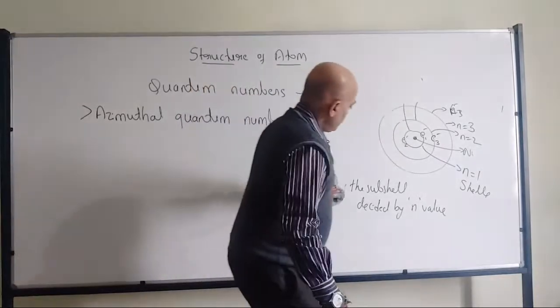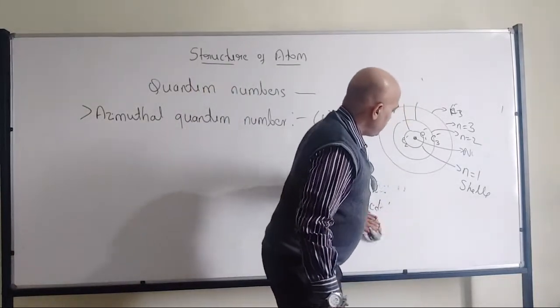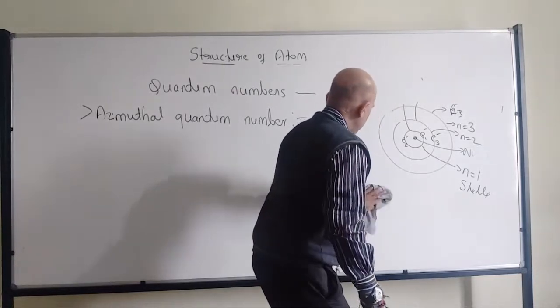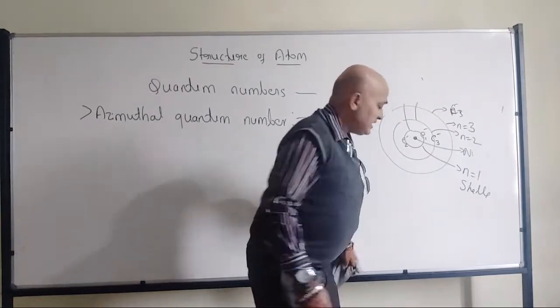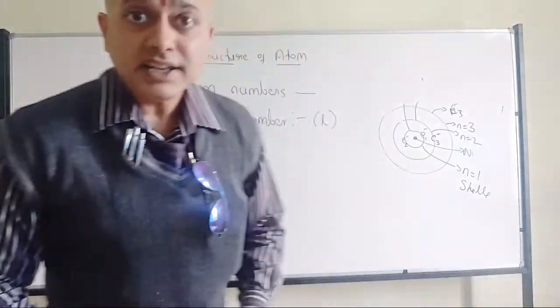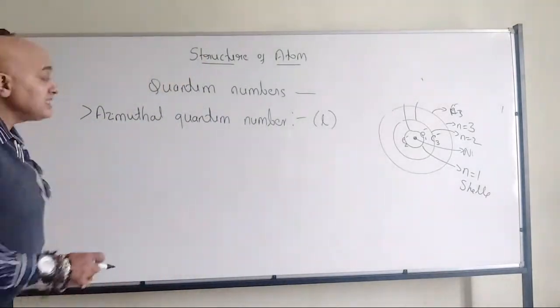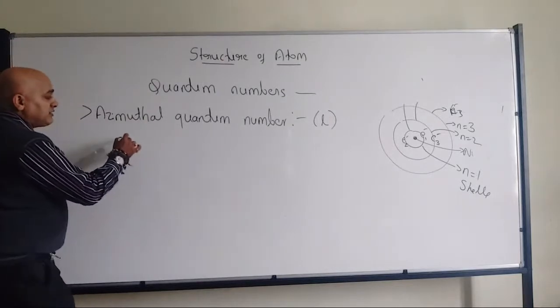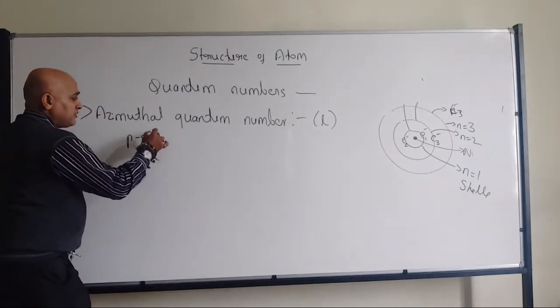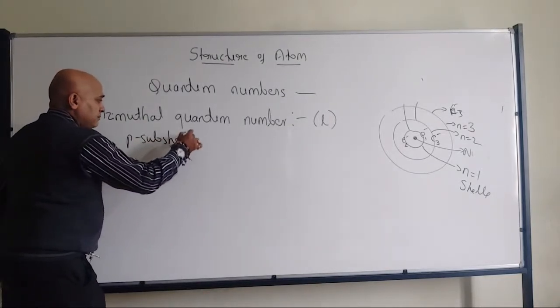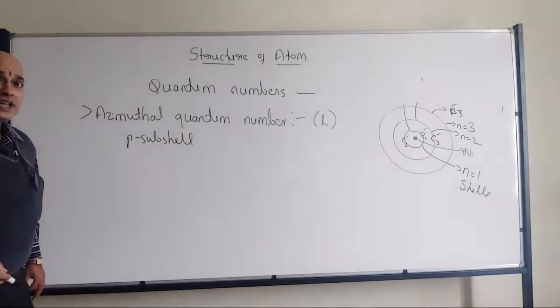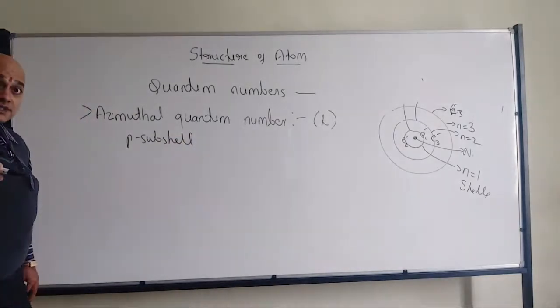Fine. So same way, if I move to the P subshell, anyway, the detailed structure we are going to discuss, don't worry. When it comes to the P subshell, because even it talks about a subshell, right? We have S subshell, P subshell. Don't ever write P shell, it should be subshell.